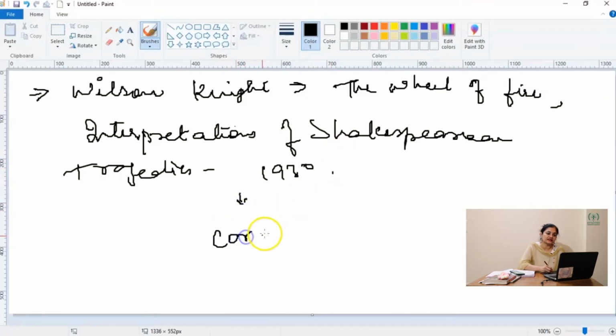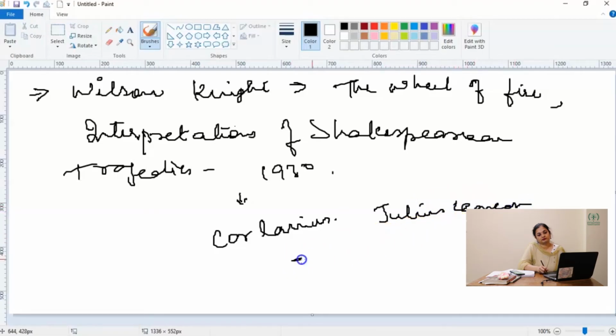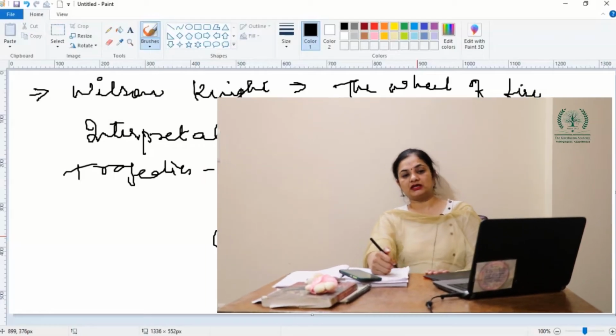and he has targeted mainly Coriolanus and Julius Caesar. So he has talked about the two main heroes, Coriolanus and Julius Caesar. But what are the other Roman tragedies which we have learned?